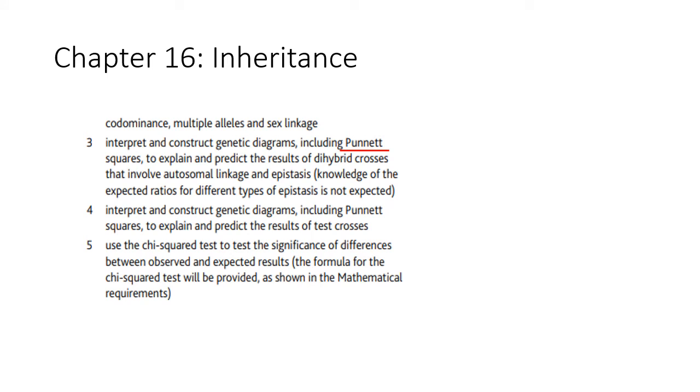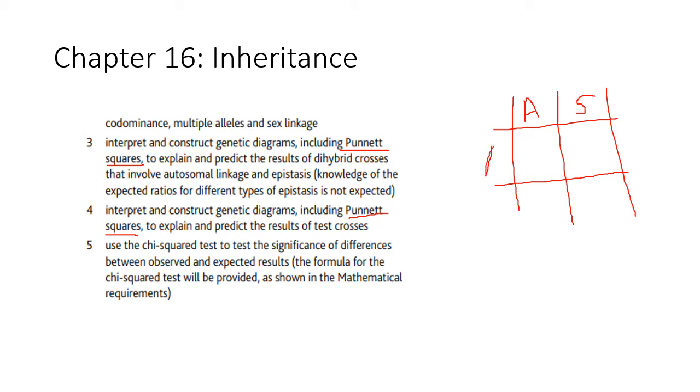Chapter 16 is about inheritance, and over here there isn't much actually. There aren't a lot of differences between the old and the new syllabus. But one thing that was quite evident when I was looking at this syllabus was that I kept seeing Punnett squares. In case you don't know, Punnett squares are the ones where you do something like this. Let's say we're crossing someone with a genotype of AS with someone who has another genotype of AS. This would then be a Punnett square, right? So you draw them like that, and then you write the crosses.